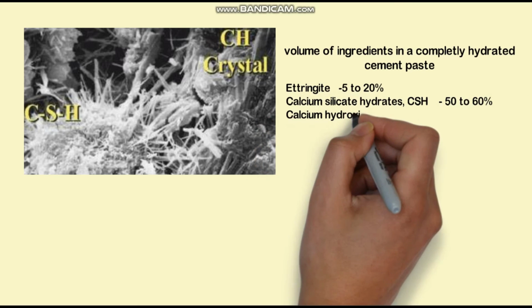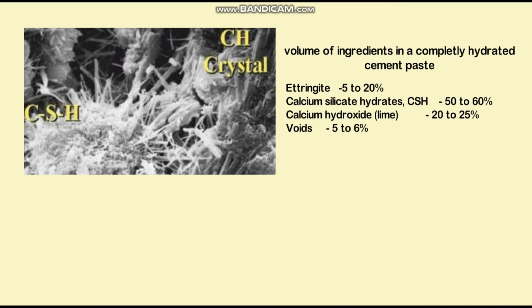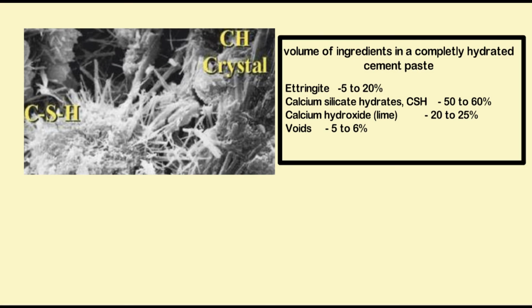The volume of ingredients in a completely hydrated cement paste is as follows. Ettringite is 5 to 20%. The CSH, that is calcium silicate hydrate, is 50 to 60%, which constitutes the major component, and calcium hydroxide is 20 to 25%, and voids are 5 to 5%.